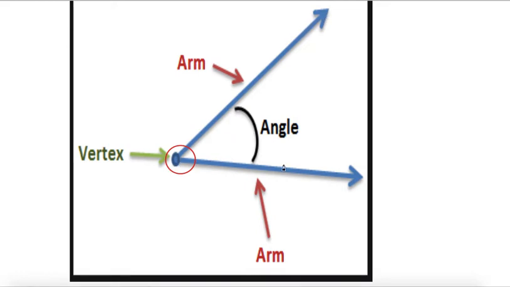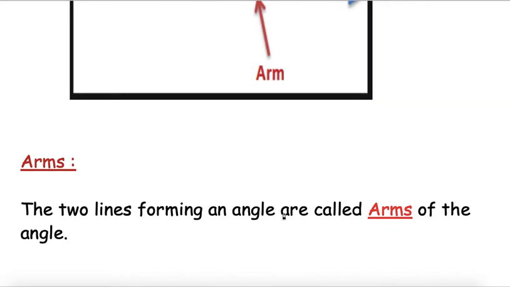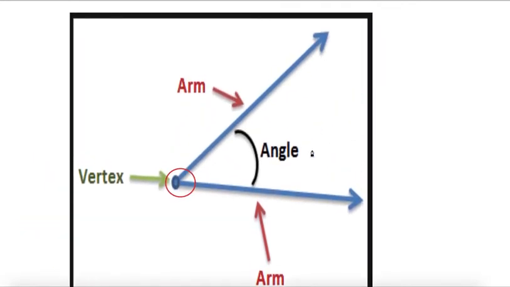Now, what about these two rays? These two rays are called arms of the angle. The two lines forming an angle are called arms. As you can see here, this point is fixed, but in this direction, this ray can be extended indefinitely. Children, in our last video also, we learned that the measurement of an angle is not affected by the length of this line. Line means ray, because this is a ray. This point is fixed and from here it can be extended endlessly. We can shorten it also or we can enlarge it also.